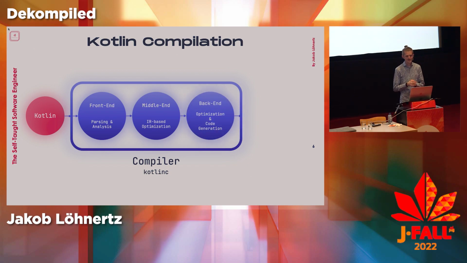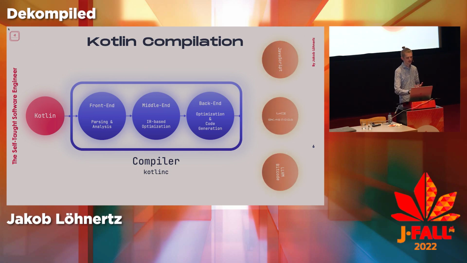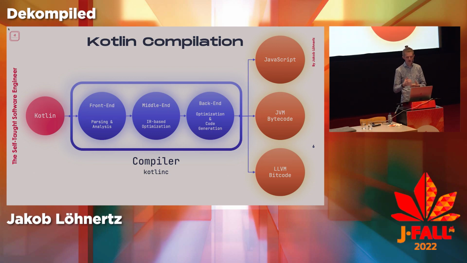And then the final step, unsurprisingly, the compiler backend. Here we do some more optimization for exactly the target platform. These are the three most common ones, and there are others being added to Kotlin. What I mean is that optimizations that make your code run fast or memory efficient on the JVM are different from those that work well on, let's say, V8 for JavaScript. So this is target platform specific optimization that you can only do at this step. And then the other obvious one, the actual code generation, such that we receive JavaScript, JVM bytecode, native platform code, or WebAssembly, as they also have an offering.